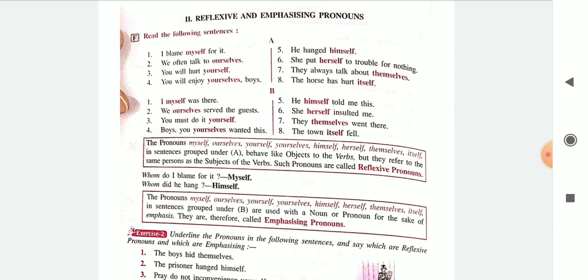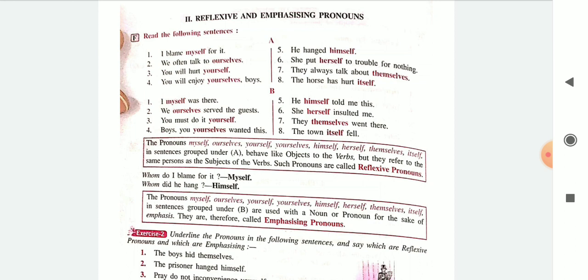Now we come to reflexive and emphasizing pronouns. Reflexive is when you are using it to show that it was done by you. I will give you an example. I finished all the work by myself.